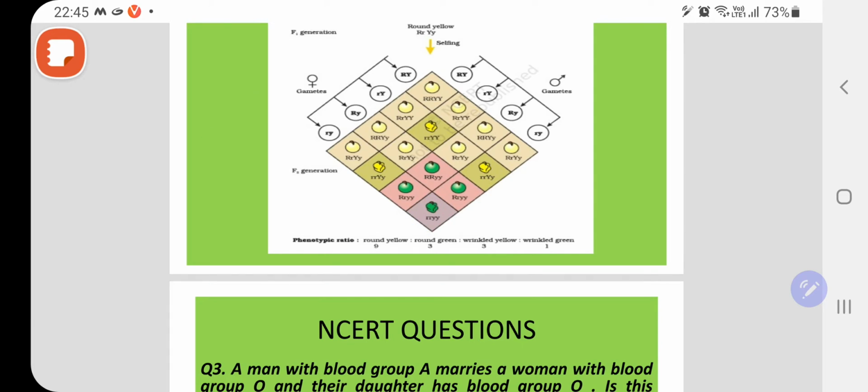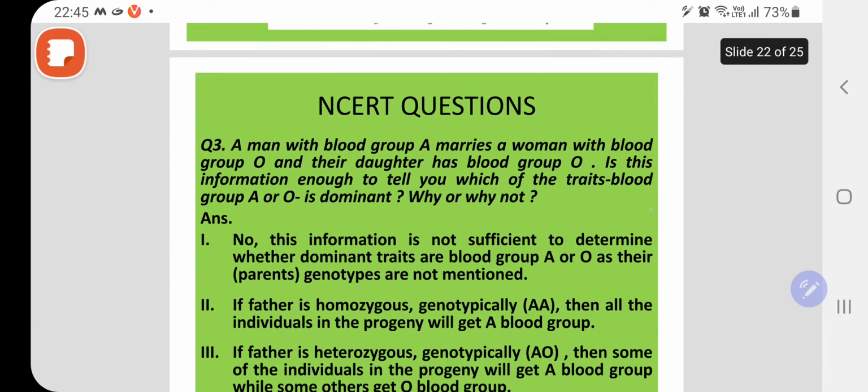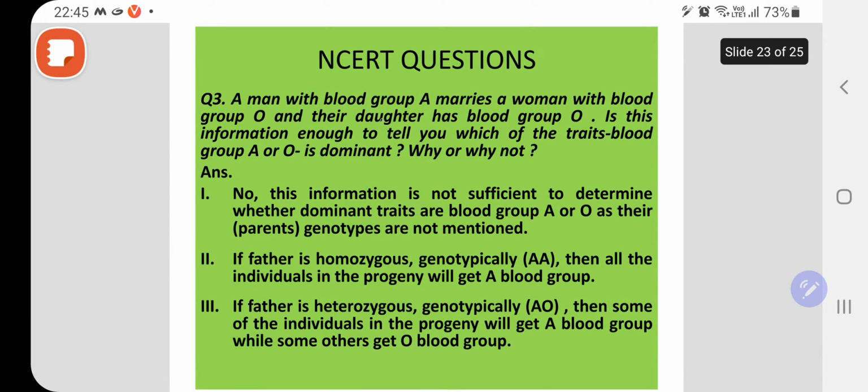Fine. After then, next third question on same page, a man with blood group A marries a woman with blood group O. Their daughter, now you see whenever such question comes, you just imagine the genotype.